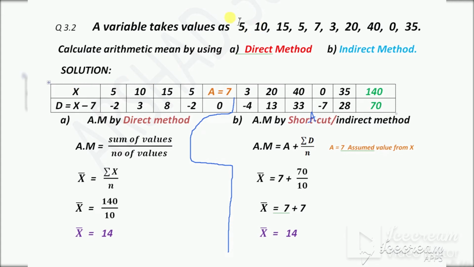So first of all I can write these numbers in a table. X, I can assume these numbers by x. So x is 5, 10, 15, 5, 7, these numbers.